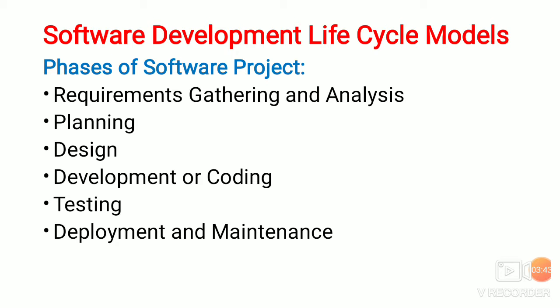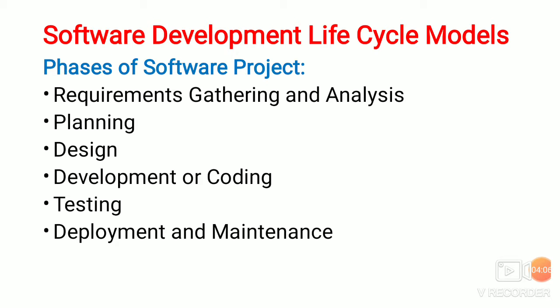The first one is high level design and the second one is low level design. The design step produces the system design description, that is the SDD document, that will be used by the development teams to produce the programs that realize the design.